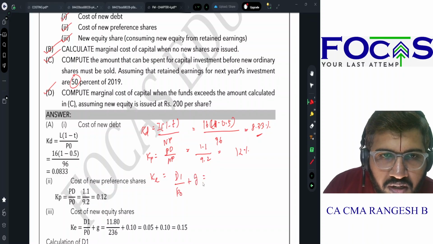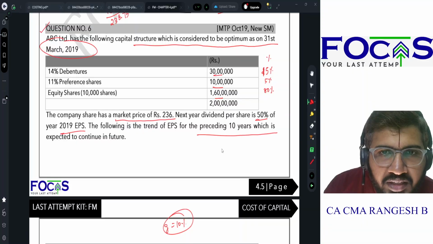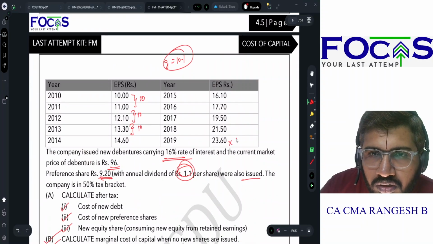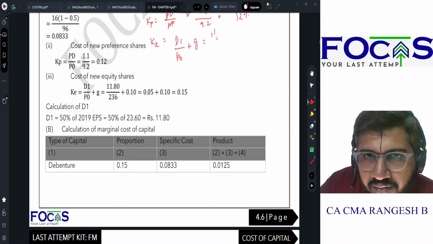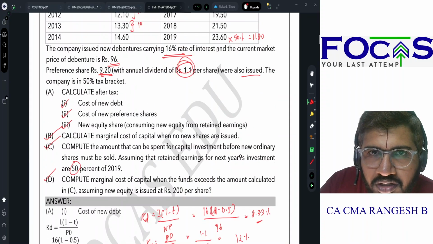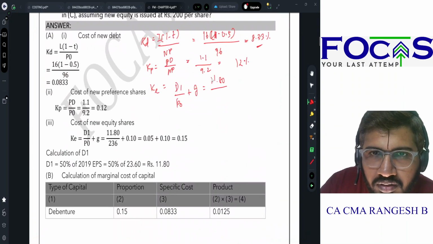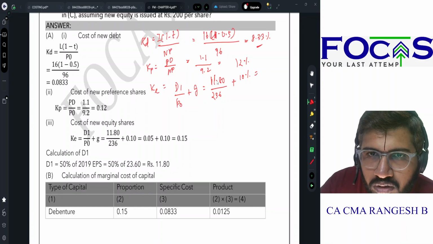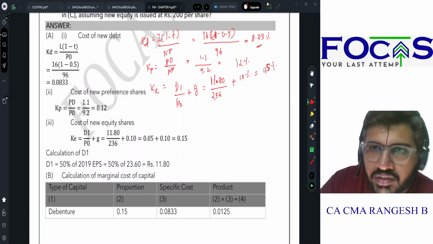D1 எவ்வளோ கொடுத்திருக்காங்க? 50% of 2019 EPS. So 23.6 into 50% gives you 11.8 rupees. So D1 is 11.8 divided by P0, எவ்வளோ கொடுத்திருக்காங்க? 236 is the current market price. Plus growth, we just calculated it to be 10%. So this is 5%, this is 10%. Total cost of equity capital is 15%.